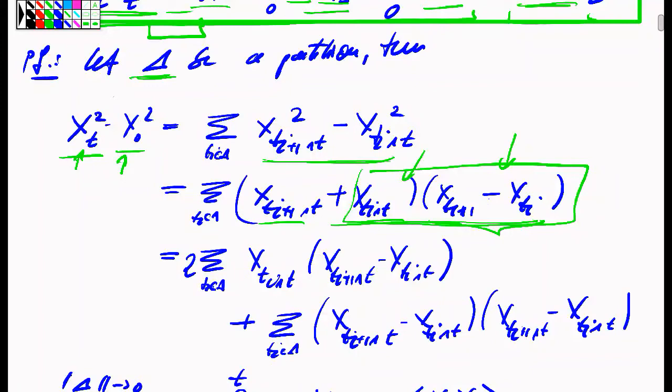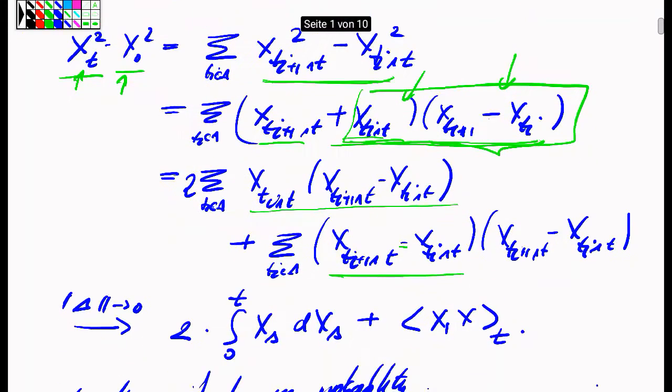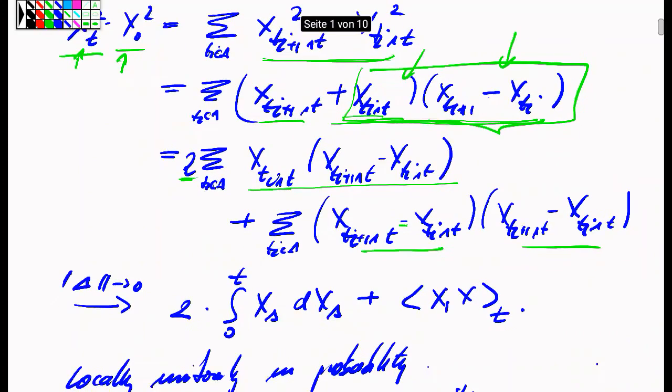So that's why I single out this part first, and I add one more of this sum, which produces effectively a minus sign as a correction in the second part of the sum. By this simple manipulation, I have converted this sum of a sum and a difference into twice this prototype of a stochastic integral plus the sum of the squares of the increments. And now I have two sums which I can understand very well.